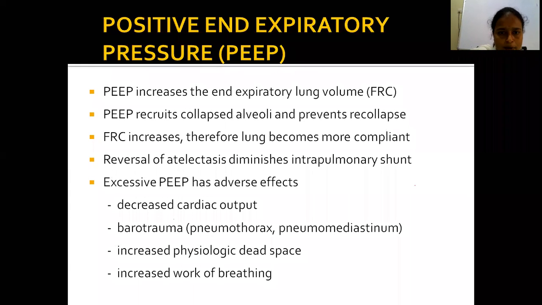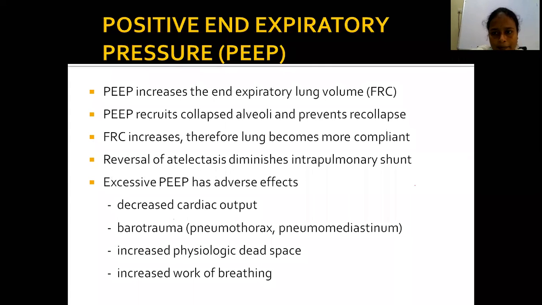And what is PEEP? Positive end expiratory pressure. It increases the end expiratory lung volume, that is FRC, functional residual capacity. PEEP increases the FRC so that it recruits the collapsed alveoli. What is recruitment? Opening up the collapsed alveoli. It recruits the collapsed alveoli and prevents the recollapse.